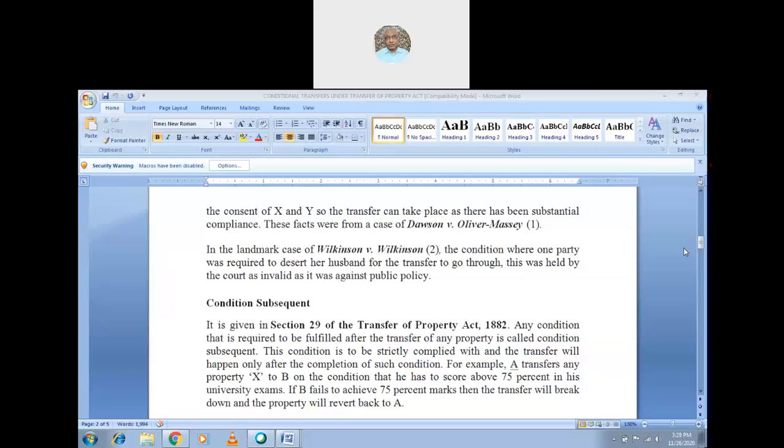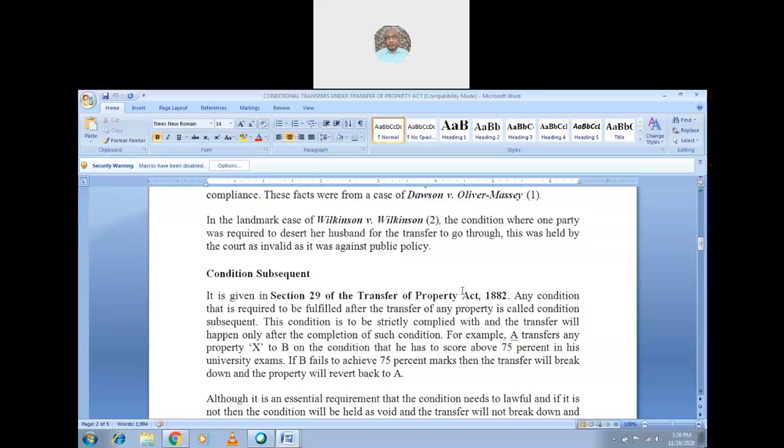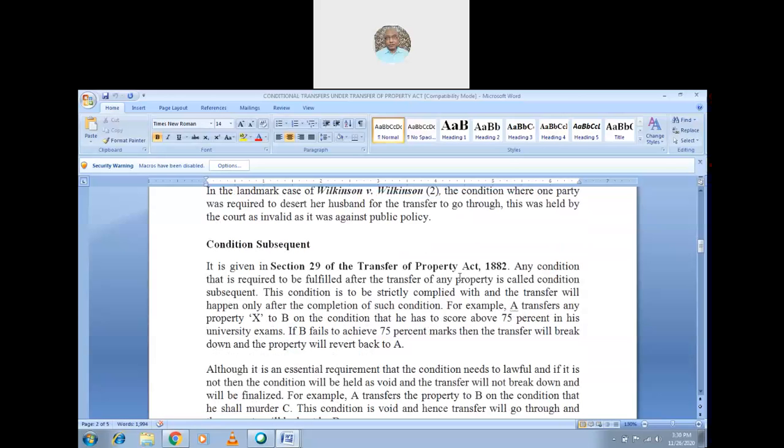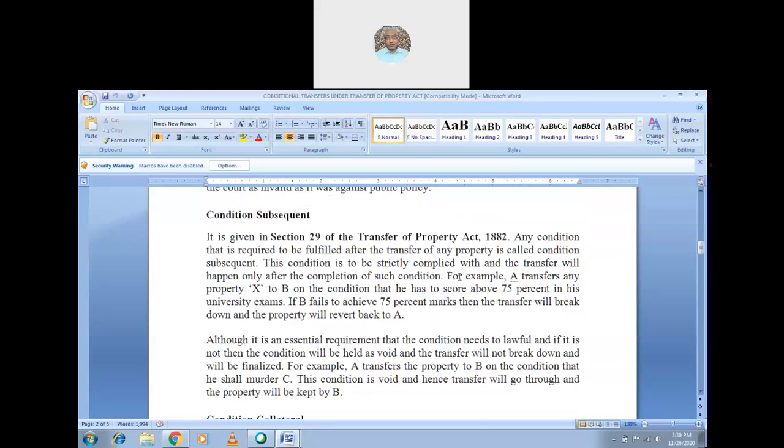Desertion is not allowed, and desertion is not a good act also. That is what was observed in the Wilkinson versus Wilkinson case law.